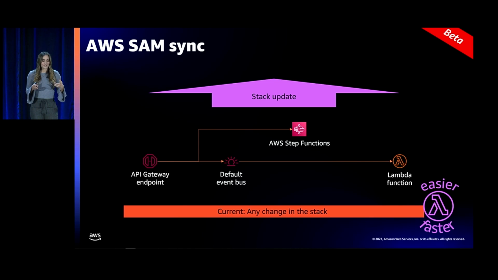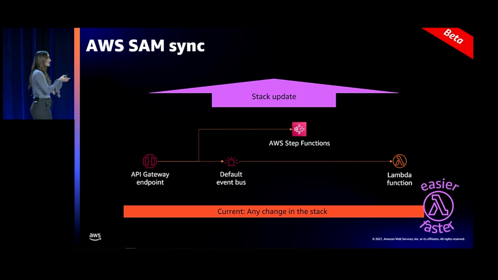We also optimize this even further with SAM Sync. Currently, when you wanted to test your code in the cloud, it would do a deploy and a full stack update with CloudFormation. It could take several minutes because it's going to deploy everything, not just what you updated.